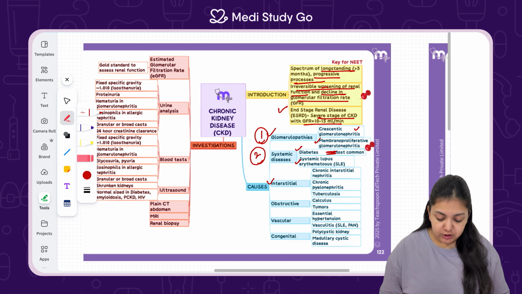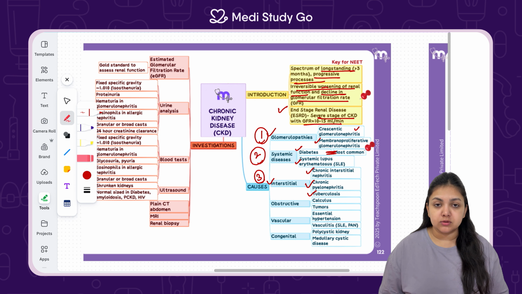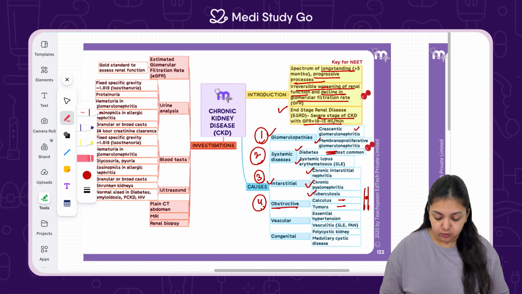Then there can be interstitial diseases wherein the interstitium present in the kidney is deranged. It can be because of chronic interstitial nephritis, chronic pyelonephritis, and tuberculosis. All of these increase inflammation rate in the tubules, decrease their lumen, and hence decrease the GFR. Then the next one is obstructive disorders like the presence of any calculus or tumor, which is going to obstruct the tubules of the kidney and decrease the filtration rate.